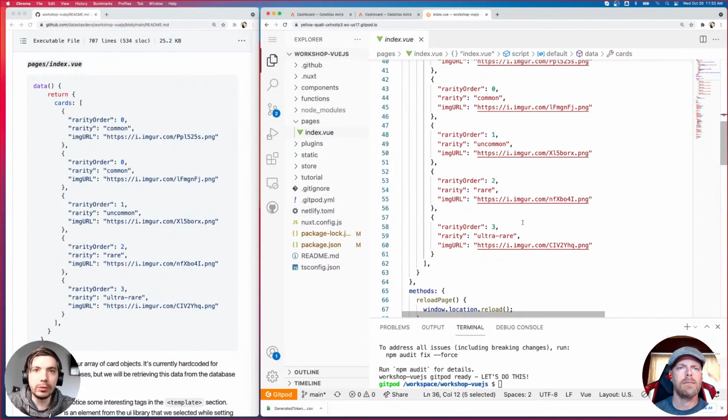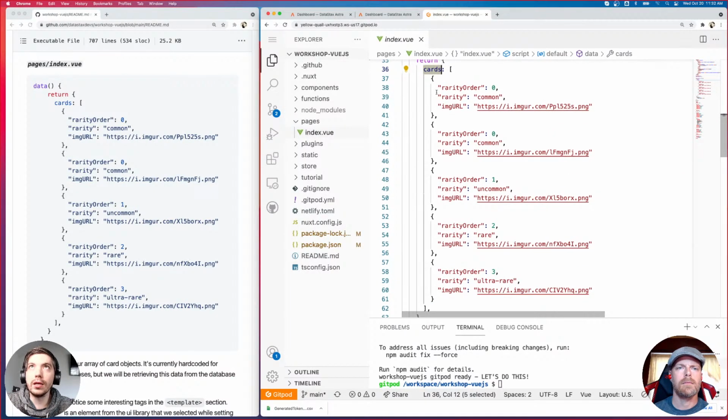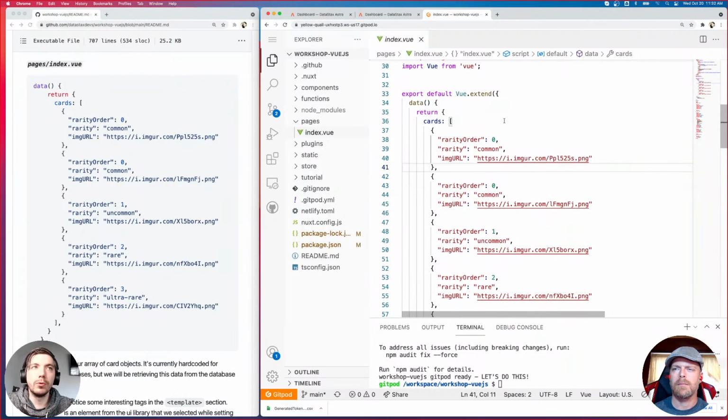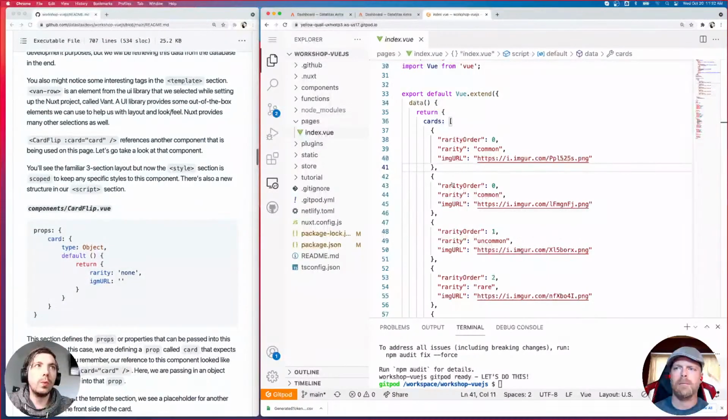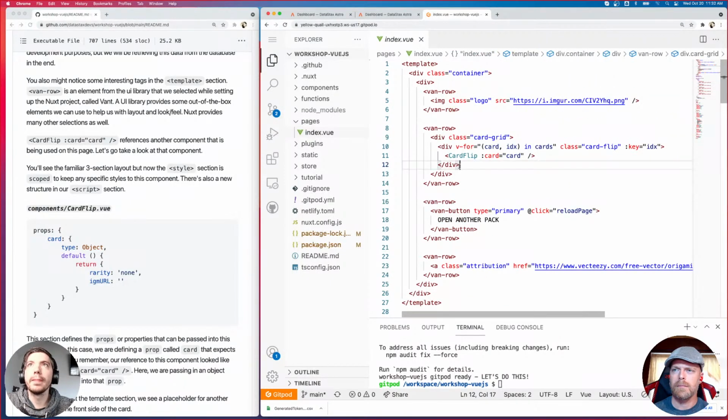We're not dynamic at all. And the cards that are being used are specified here. We have our rarity, our image URL. That's where we reference the picture of the owls. Okay. So the way that we instance the actual cards themselves is we're using this for loop.